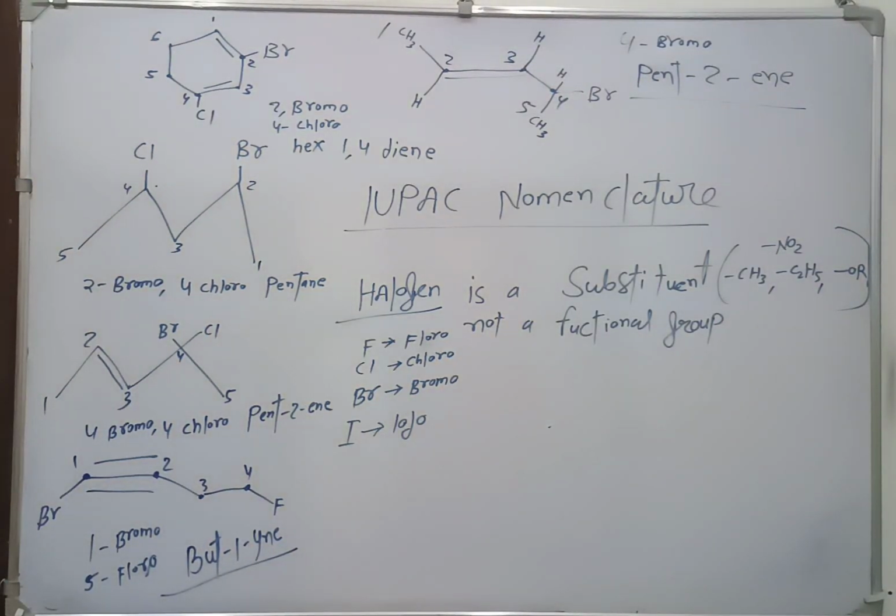Okay. So in IUPAC nomenclature, the first thing you have to understand is that first we have to name the substituent. After that, we will name the main chain, and we have to start numbering from that side. If there is a double bond and triple bond, we have to give the priority to the double bond and triple bond, and we have to start naming from that side only.